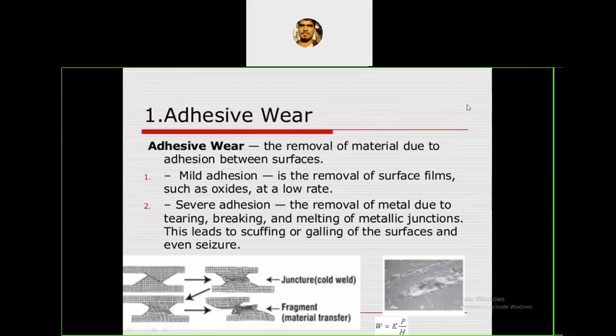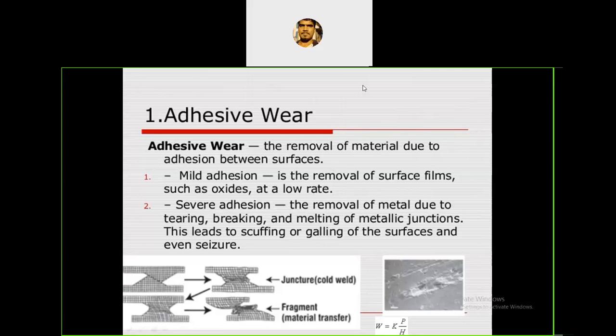Take the slip gauge as an example: there is adhesion between the two surfaces, so that it will restrict the movement. Here also the same thing happens, there is adhesion between the two surfaces, and if we apply the force still more, what happens? Any one surface gets fractured. This type of wear we can call adhesive wear.